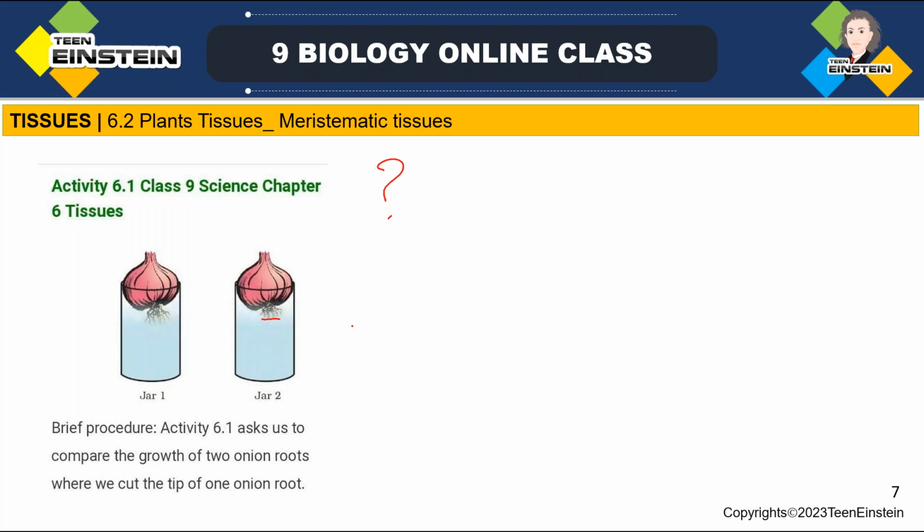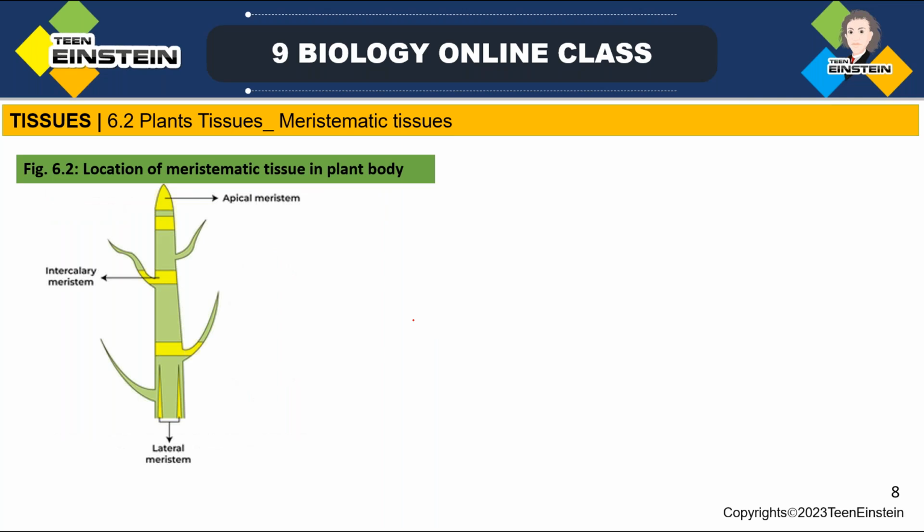Okay, so the growth of plants that occurs only in certain regions, that's what we are learning from that activity. Based on the location, the dividing tissues, the tissues which are in the stage of division, are called meristematic tissue, and those not in the stage of division are called permanent tissues, right? This meristematic tissue is located only in certain regions.